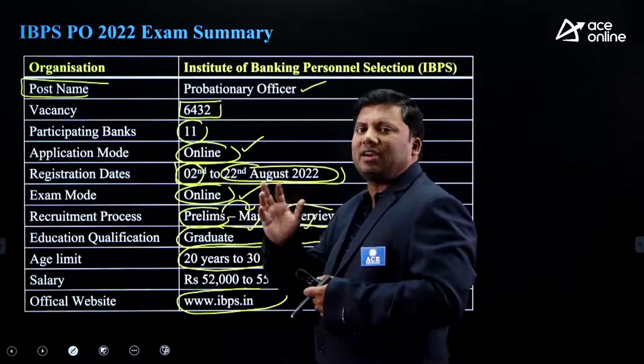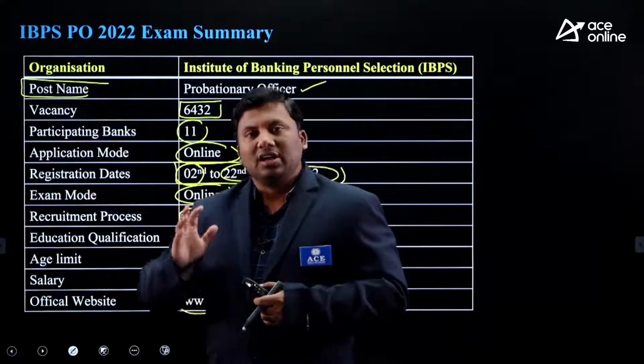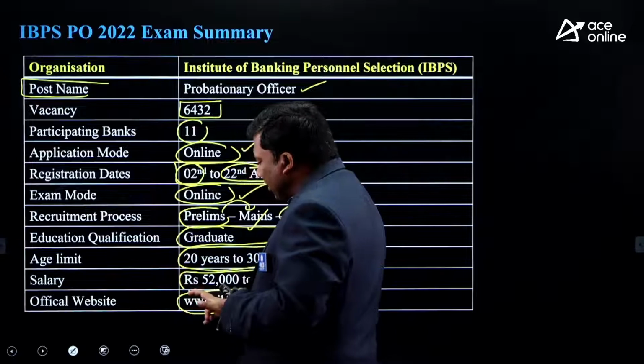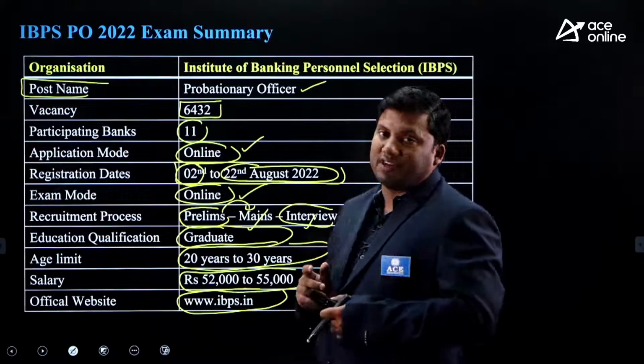The basic salary will be around 36,000, including all the allowances and everything. Your salary will be in the range of 52,000 to 55,000.